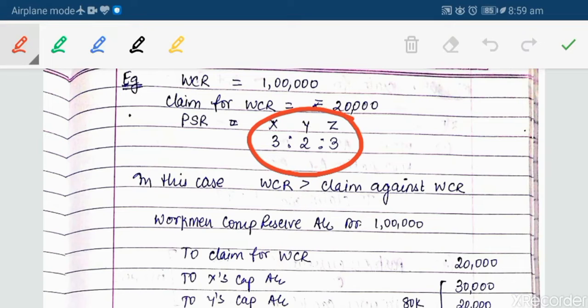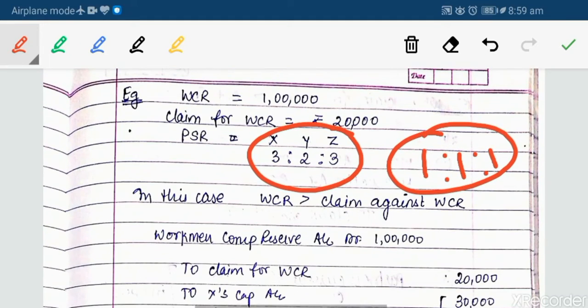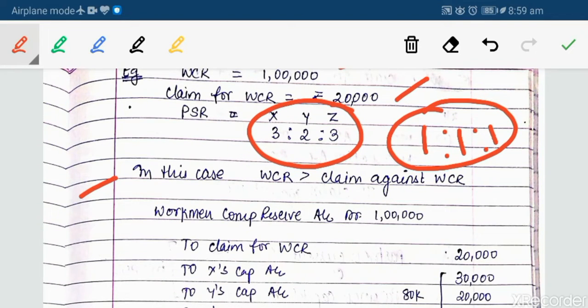This is the old profit sharing ratio, and suppose they are sharing profits equally in the near future, from this year onwards. First of all, we have to compare the WCR available and the claim for WCR. So we have compared and seen that the WCR is greater than the claim for WCR.